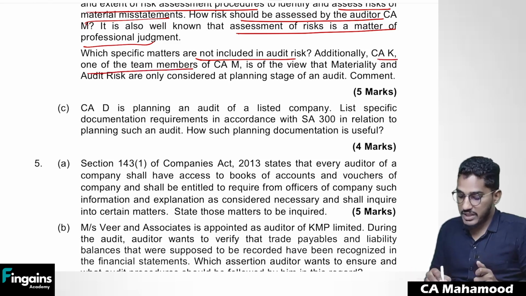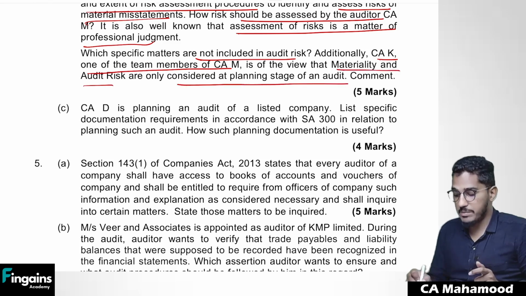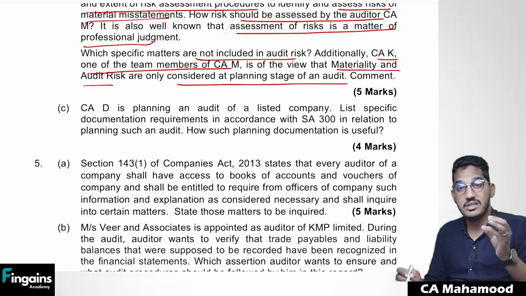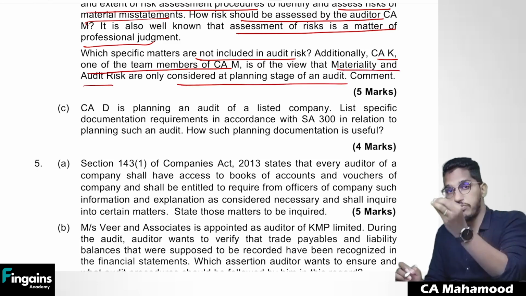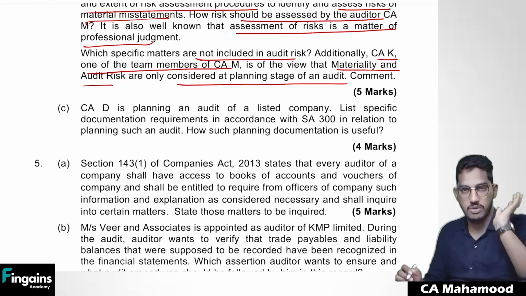Additionally, CAK, one of the team members of CAM, is of the view that materiality and audit risk are only considered at the planning stage of the audit. No, it has to be considered at the planning stage of the audit, at the performance of the audit, and even at the conclusion of the audit.